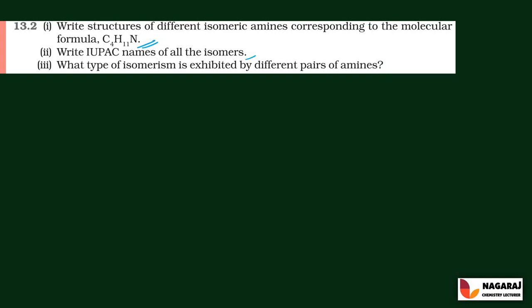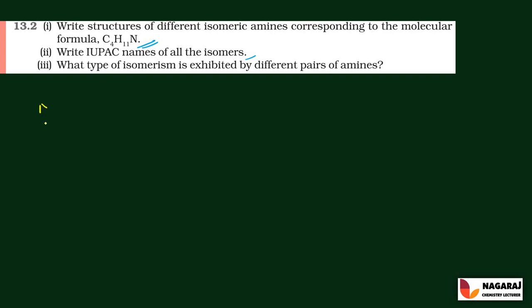In order to answer this question, first recall the definition of isomerism. That is, isomers are 2 or more molecules having the same molecular formula but differing in their properties. Such molecules are called isomers, and the phenomenon is called isomerism, right? Then recall the rules of IUPAC nomenclature and the types of isomerism. First, write the possible isomeric structures of C4H11N.